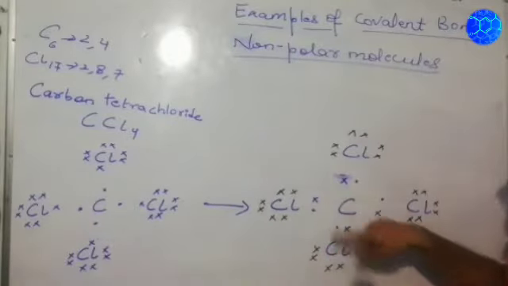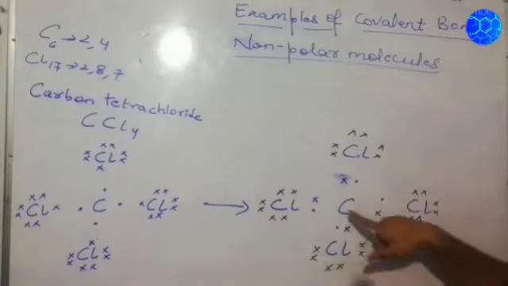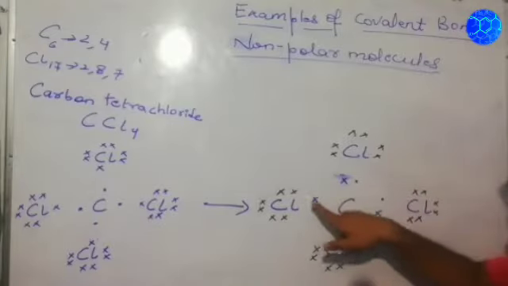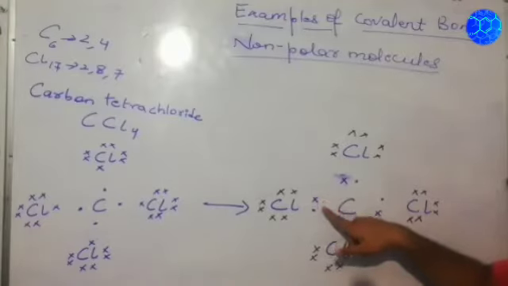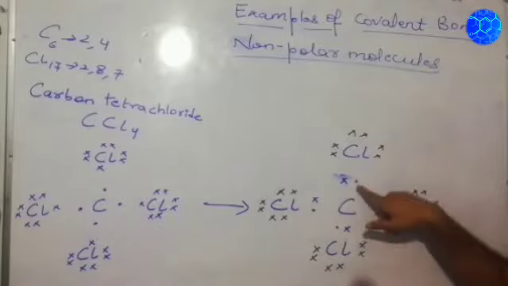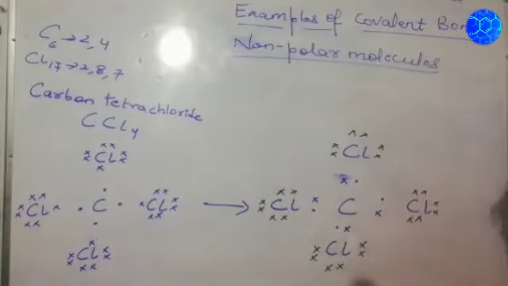Now, getting the stability for carbon. Carbon has 4 electrons, 1, 2, 3, and 4. So 4 electrons are being mutually shared by each Cl, 1 electron by each Cl atom, 1, 2, 3, and 4. So in total it becomes 1, 2, 3, 4, 5, 6, 7, and 8. So carbon becomes stable.